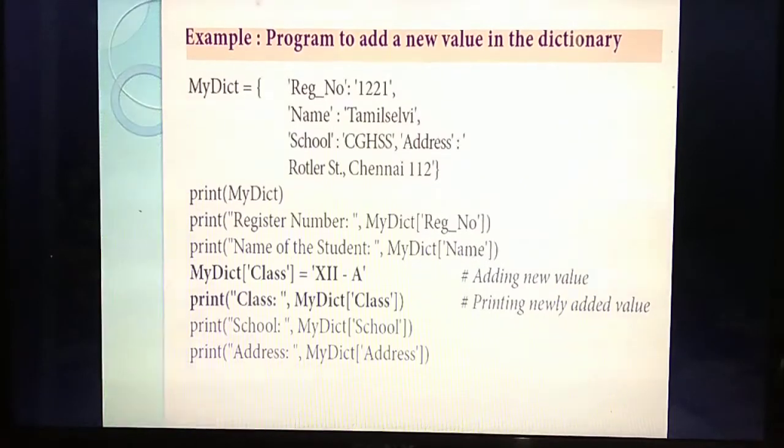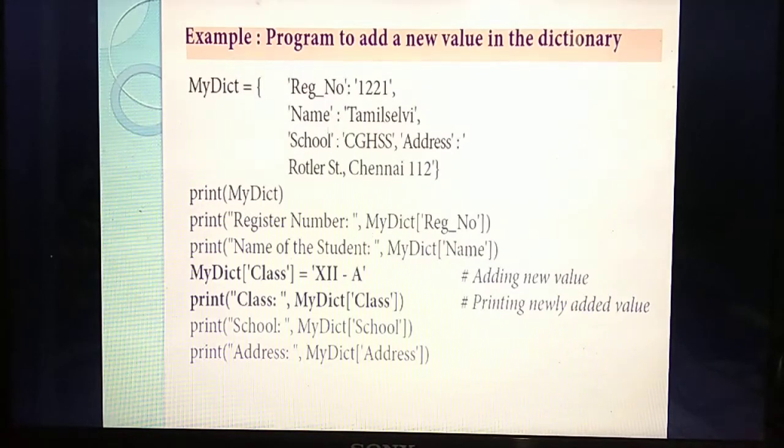What's the format for accessing each element? First, inside the print statement call the dictionary name, and inside the square bracket call the key value. Likewise, my dict of register number, my dict of name, my dict of school. But in between name and school you are going to add a key called class. What's the format? Dictionary name. What's the dictionary? My dict of. What's the new field you are going to add? A new key called class. What value are you giving? 12a. Understand?